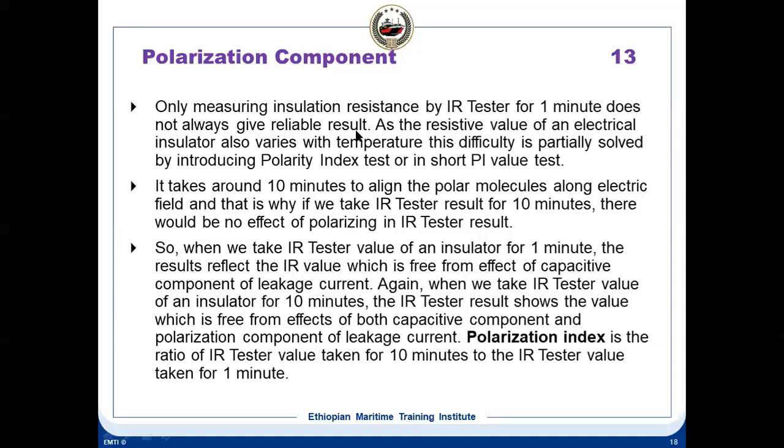So when we take the IR test value for an insulator for 1 minute, the result reflects the IR value which is free from the effect of capacitive and component leakage current. But for the polarization component, it takes 10 minutes. So what you get in 1 minute is basically your IR value which is free from the effect of the capacitive component of the leakage current. And when you apply for 10 minutes, you get a value which is without polarization current.